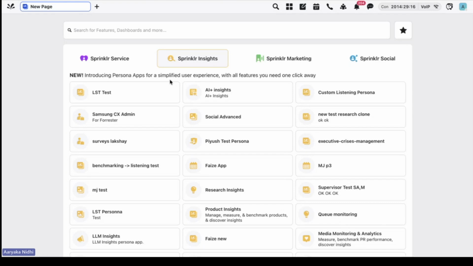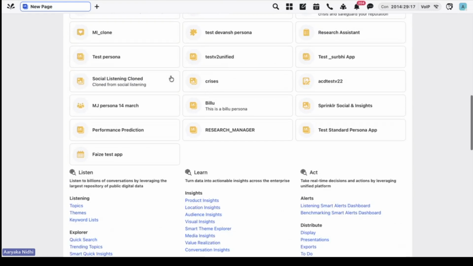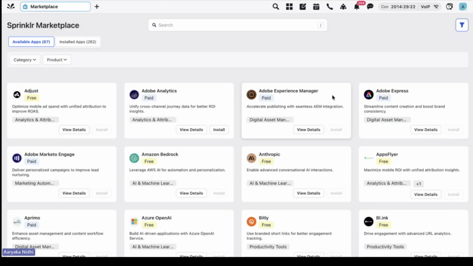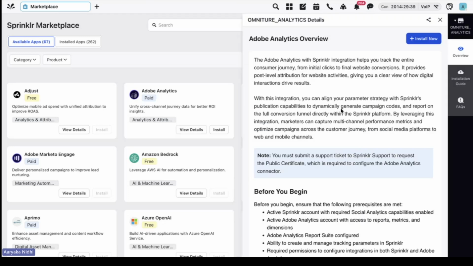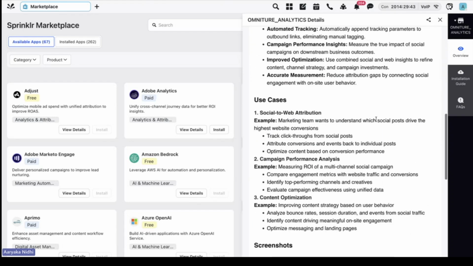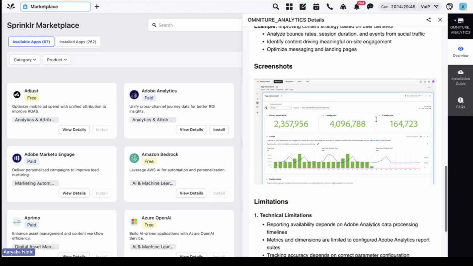Marketplace changes that. If I just scroll down on my homepage and click on All Marketplace here, I get this new centralized home for all integrations. Think of it as a single source of truth for every connector your organization uses or wants to use, because you can install the integration as well from here. Here, I can browse all available integrations with clean descriptions, screenshots, setup steps, and documentation. This alone reduces onboarding time for ops and partner teams.